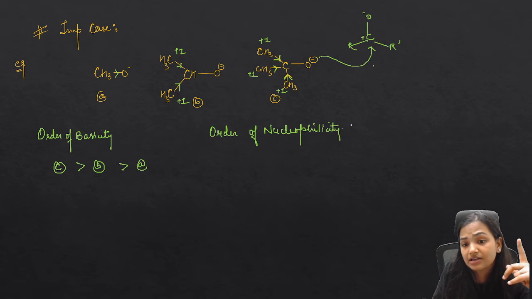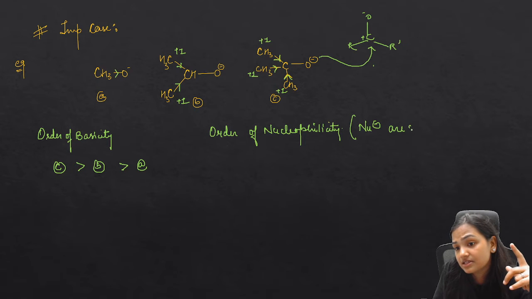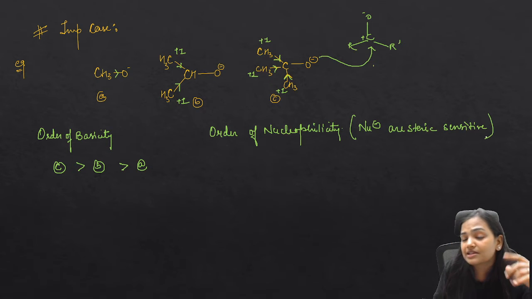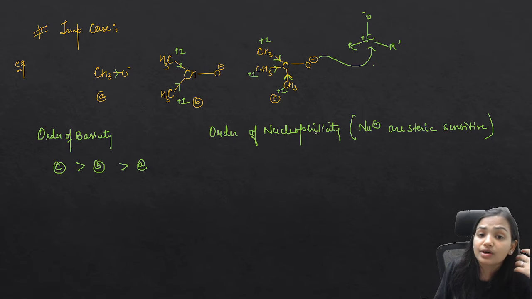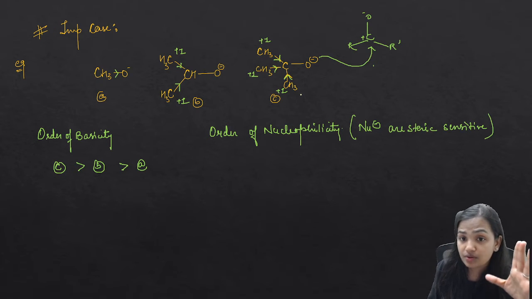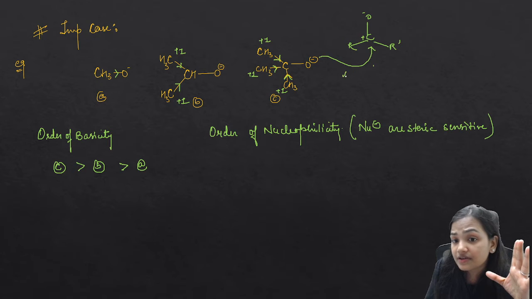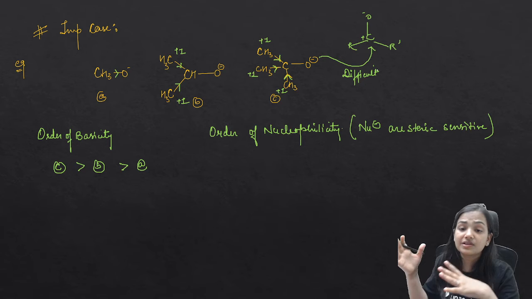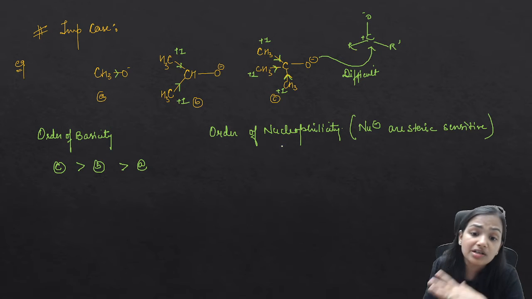So we know that nucleophiles are steric sensitive. Because here we have a case of steric sensitiveness, that is, a steric problem, we could say this C can never be a good nucleophile. Okay, this attack is difficult. So if this attack is difficult, we can say that this is a poor nucleophile.